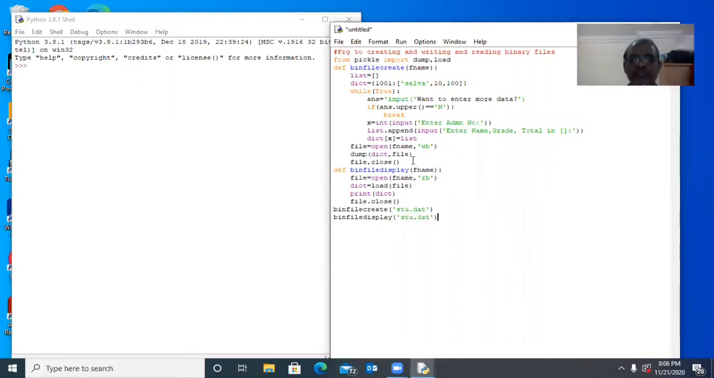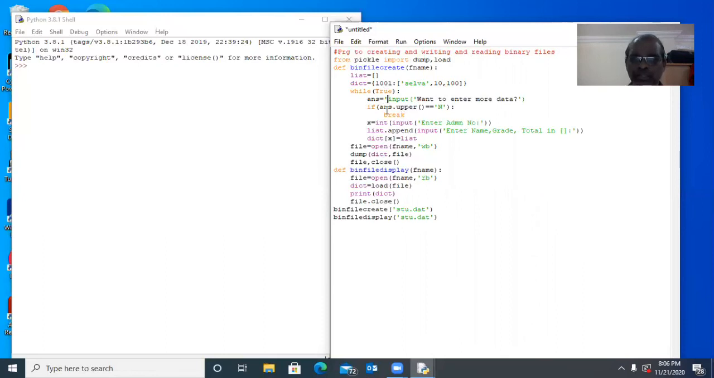I will check once again. Bin file create student to stu.dat. This stu.dat will be stored into f name. One new list is created. One new dictionary is created. 1001. Okay, this condition will be true.